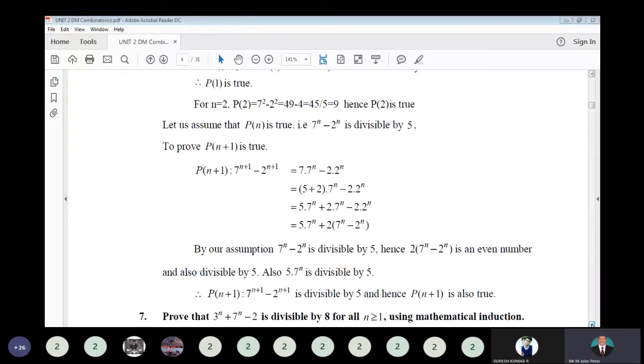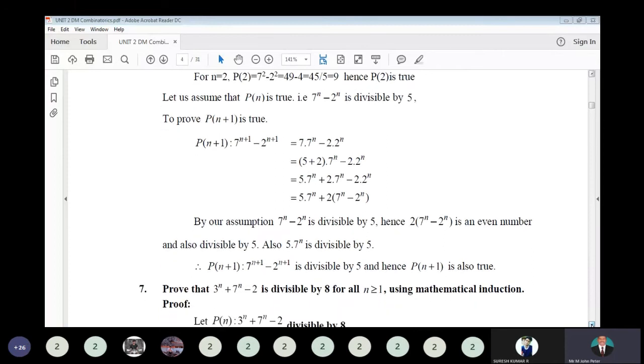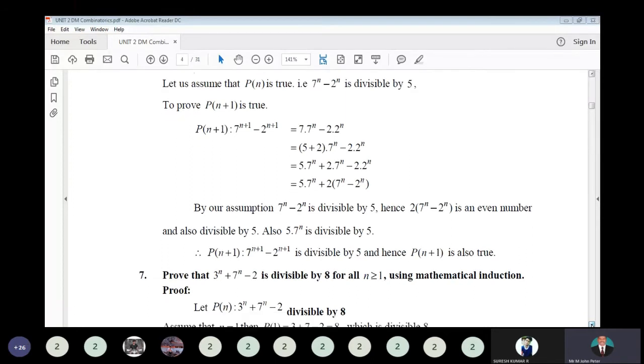So the first term is what? 5 into 7 power n. Okay, 7 power n, whatever it may be, is multiplied by 5. So hence that is also separately divisible by 5. So hence 7 power n plus 1 minus 2 power n plus 1 is divisible by 5. Okay. So that is p of n plus 1. The statement 7 power n plus 1 minus 2 power n plus 1 is divisible by 5. Okay. So by mathematical induction, the statement is true.